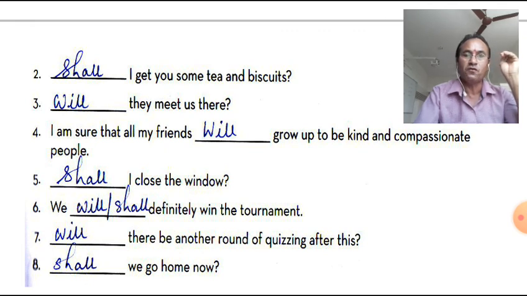We shall or will definitely win the tournaments. I think in the sense it is correct that you can use will everywhere, but we can use shall only with first person singular and plural. And at times if you are offering or suggesting something, only then can we use shall. So in the sixth we have used both.